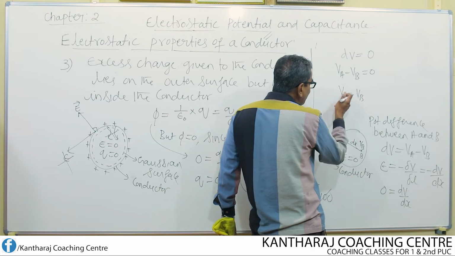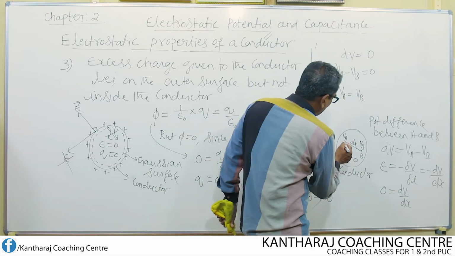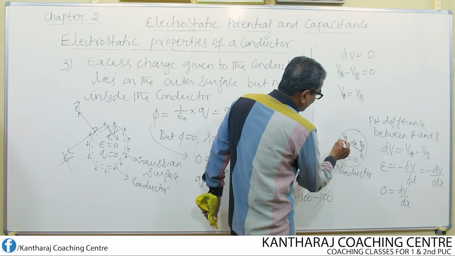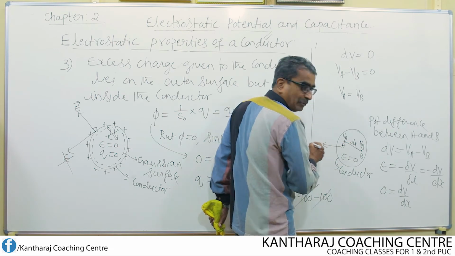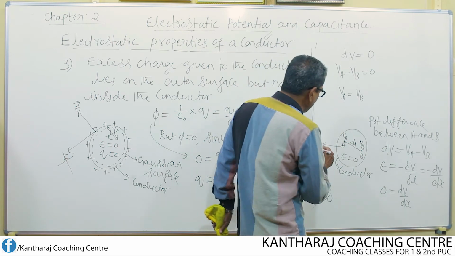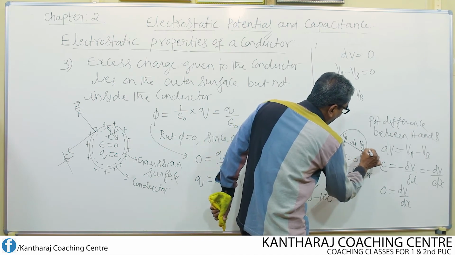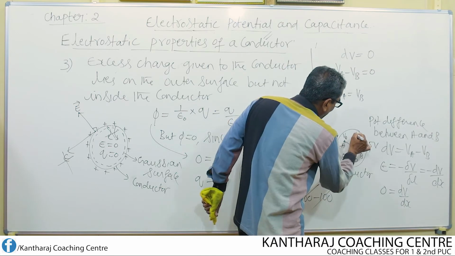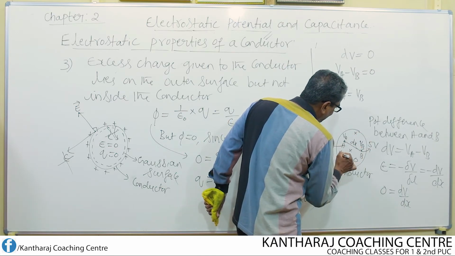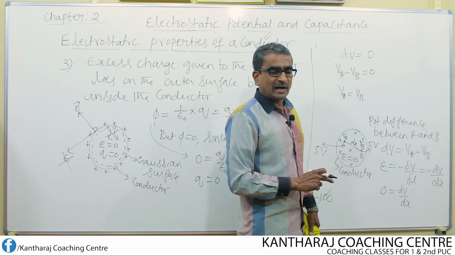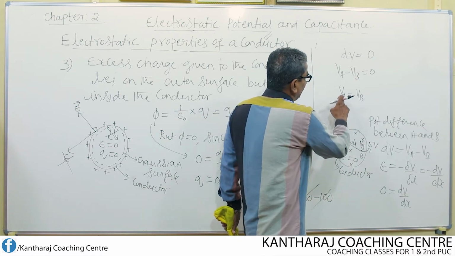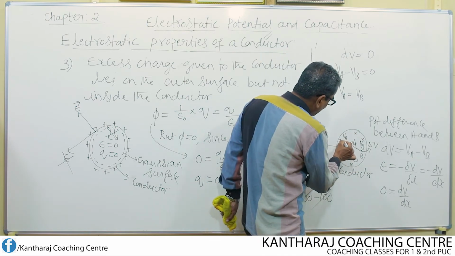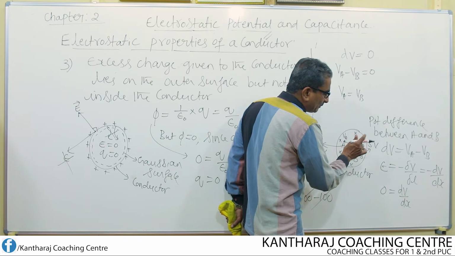Once again, what's the meaning of this finally? It means that potential at the point A and at the point B are equal. That means if the point A possesses a potential of 5 volt, point B also possesses a potential of 5 volt. Likewise, if you choose any point inside the conductor, the potential is found to be the same. That's the property. Potential at this point 5 volt, at this point 5 volt, at this point 5 volt.